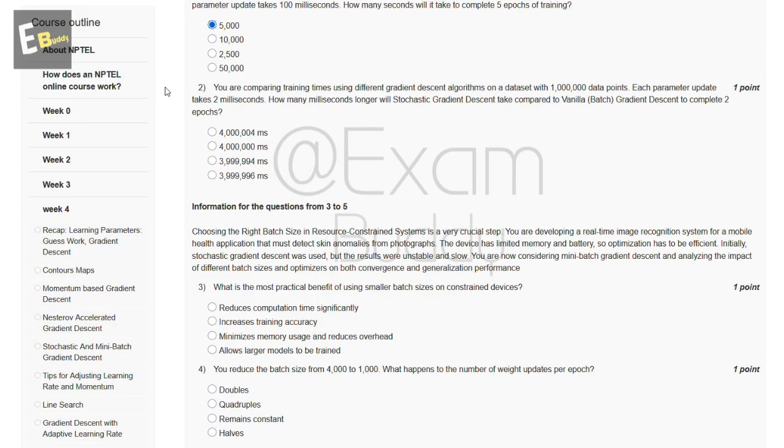Now the second question is: you are comparing training times using different gradient descent algorithms on a dataset with 1 lakh data points. Each parameter update takes 2 milliseconds. How many milliseconds longer will stochastic gradient descent take compared to vanilla batch gradient descent to complete two epochs? So these are the options and the answer of our second question is D.